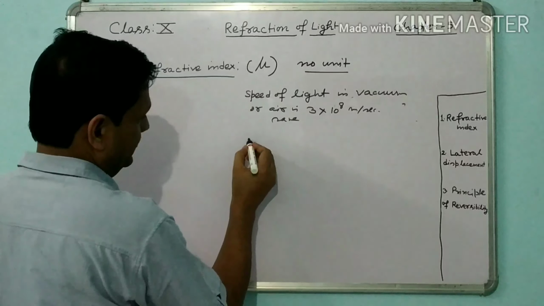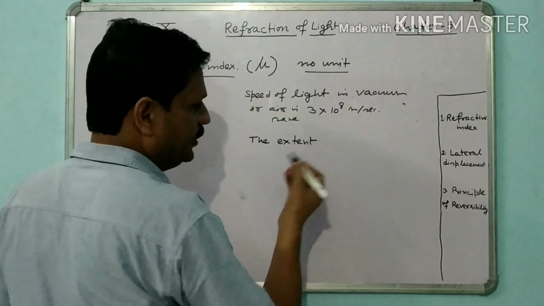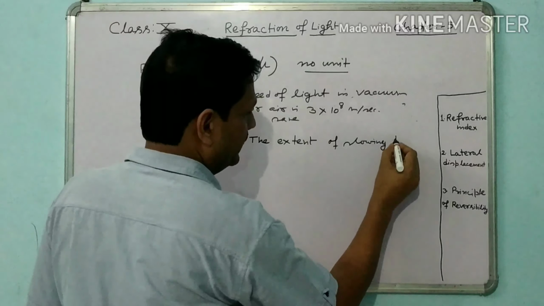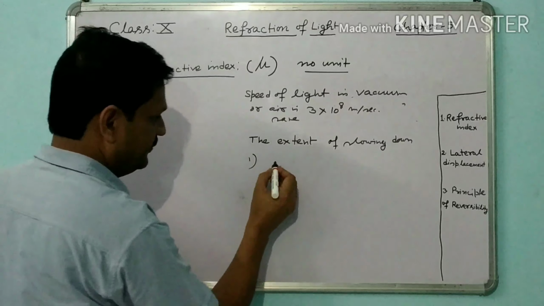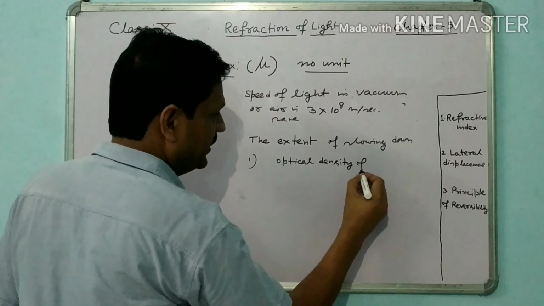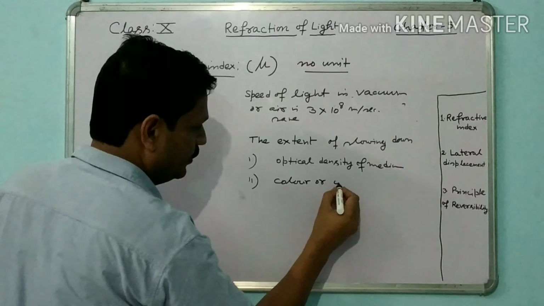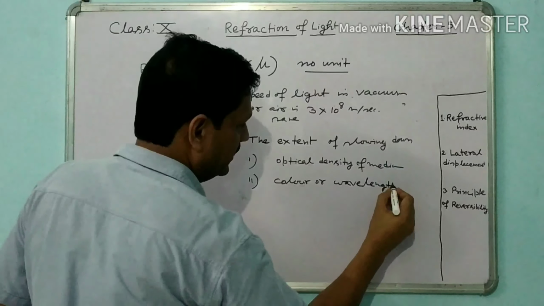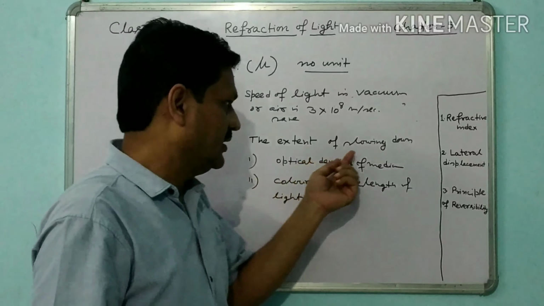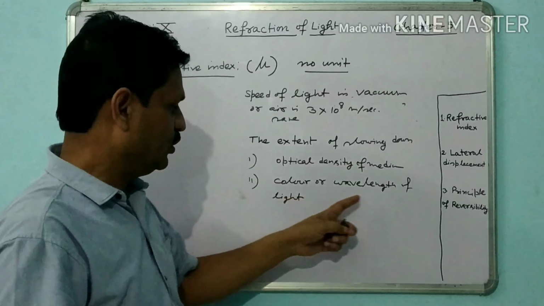The extent of slowing down when a ray of light travels in any optical or transparent medium depends on two factors: first, the optical density of the medium, and second, the color or wavelength of light.